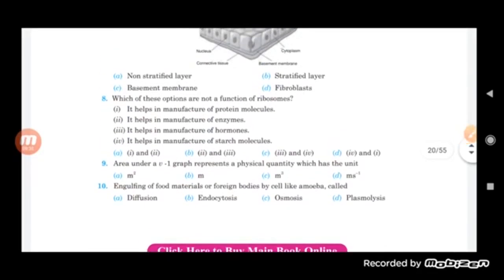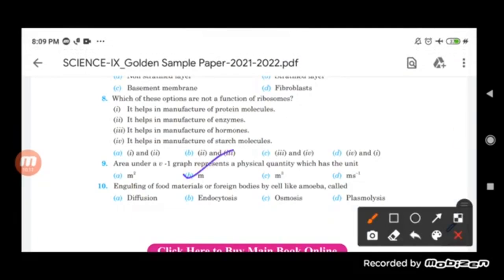Area under a velocity-time graph represents a physical quantity which has the unit. Now the area under a velocity-time graph, students, what is that physical quantity which has the unit here? So it will be meter only, because it is the velocity-time graph. It is the distance. The displacement-time graph helps in finding the velocity. So that physical quantity has the unit meter.